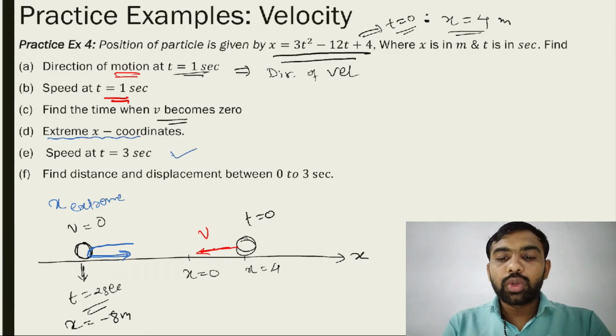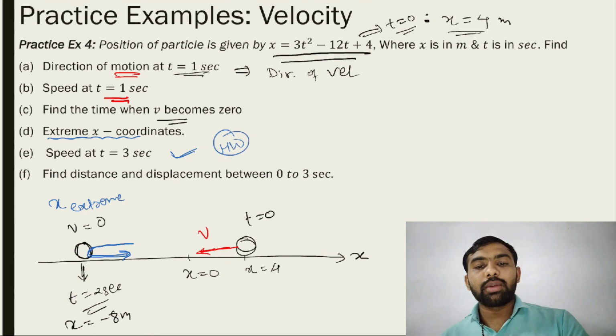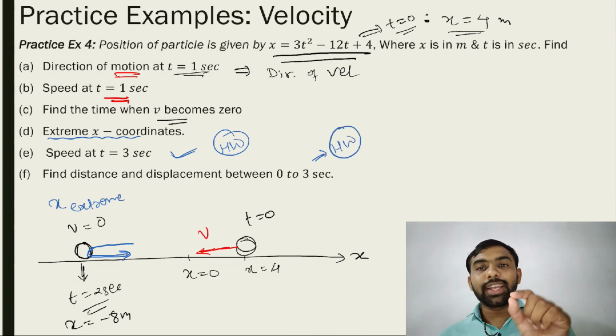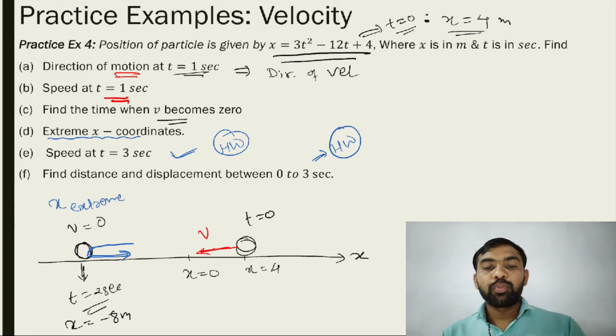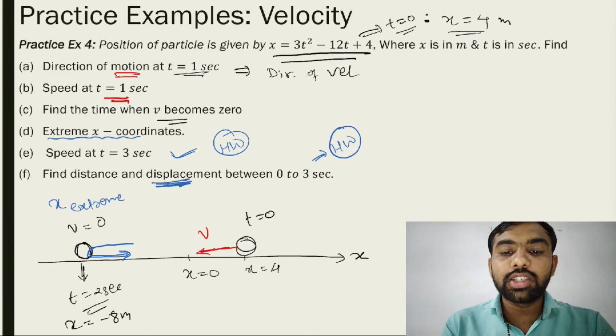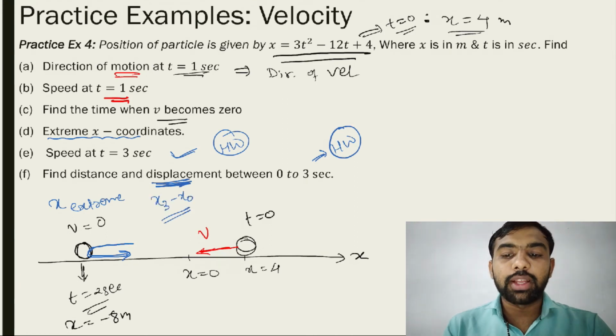Speed at t equal to 3, that is in homework. Try to solve this example by yourself. Find the distance and displacement between 0 and 3 seconds. This is also homework. मतलब कि 3 सेकेंड पे उसकी पोजीशन फाइंड करो तो डिस्प्लेसमेंट तो इक्वेशन में डायरेक्ट मिल जाएगा. So x3 minus x0, that is the displacement.